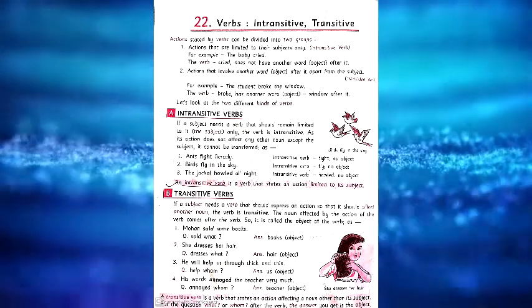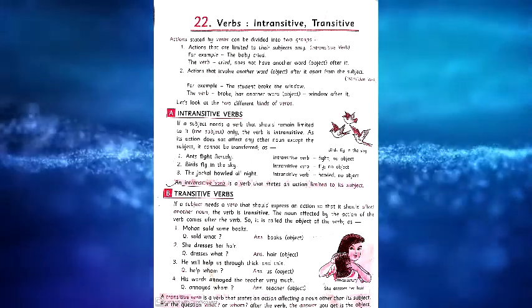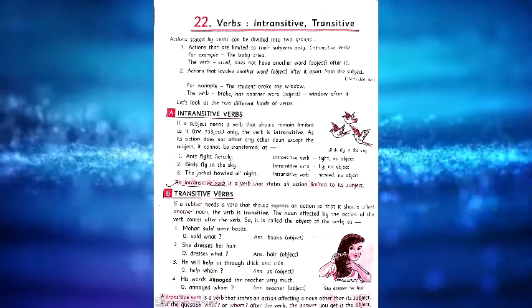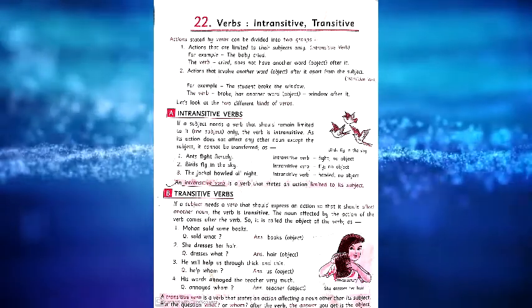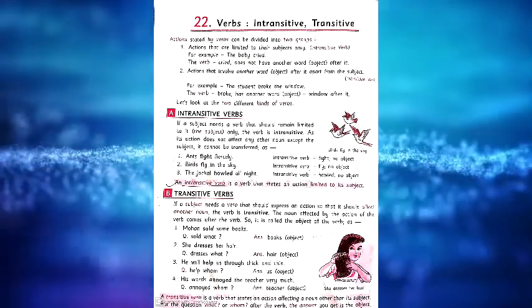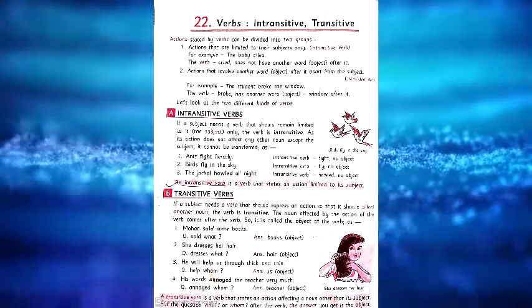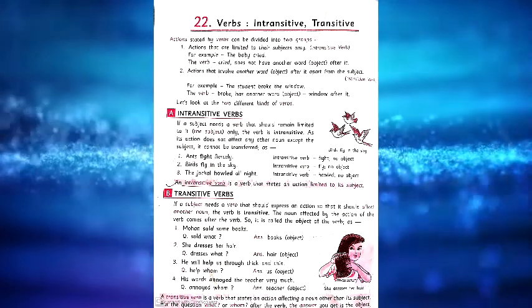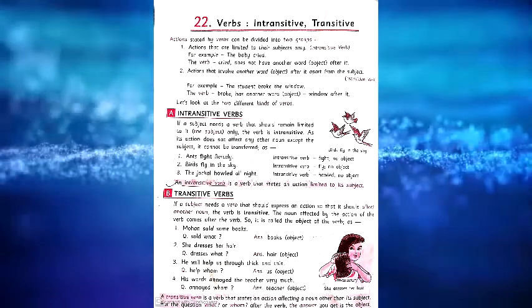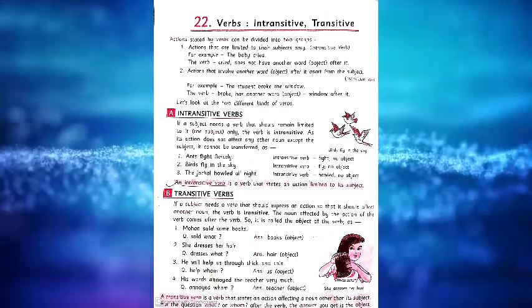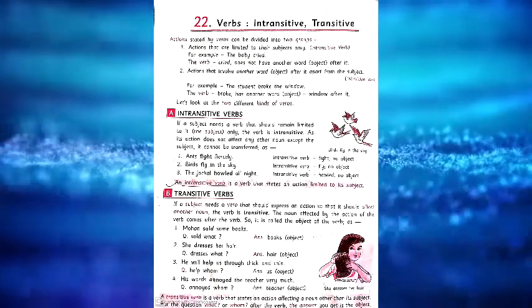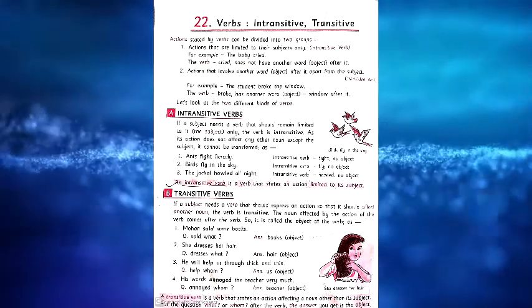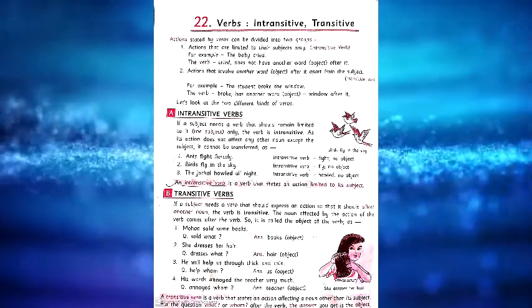More examples of intransitive verbs. Ants fight fiercely. This is an intransitive verb, fight. After that fight, no object is there, so it is considered an intransitive verb. Birds fly in the sky. After the bird there is no object, so it is also considered an intransitive verb.